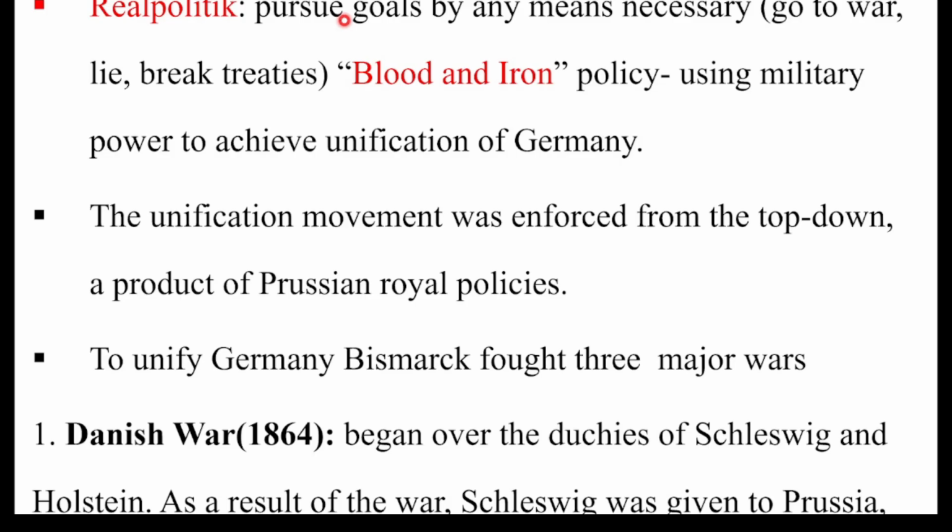Kan biraa blood and iron policy dha. Blood and iron policy: unification of Germany could be achieved only by what? By blood and iron. Not by signing a treaty with Austria, not by making a relation with Austria. The main target of this person using blood and iron policy means using military power to achieve unification of Germany. Kanaaf dhiigaa fi sibiilaan kun maal agarsiisa? The importance of using the military power to achieve unification of Germany.